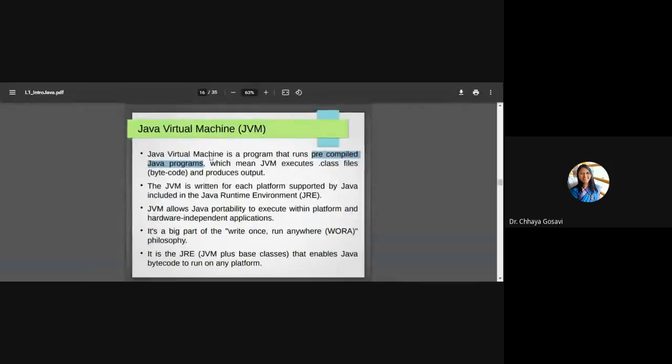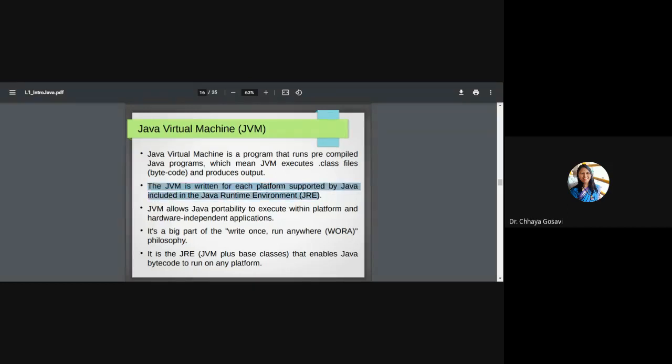The Java Virtual Machine is a program that runs pre-compiled Java programs, that is .class files, which is called bytecode, and produces the output. A JVM is written for each platform supported by Java, including the Java runtime environment. This is very important.